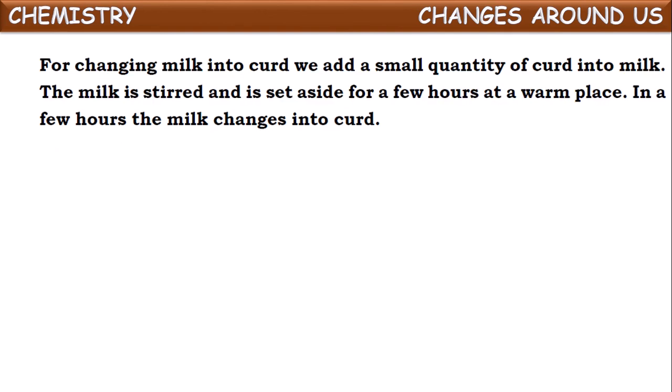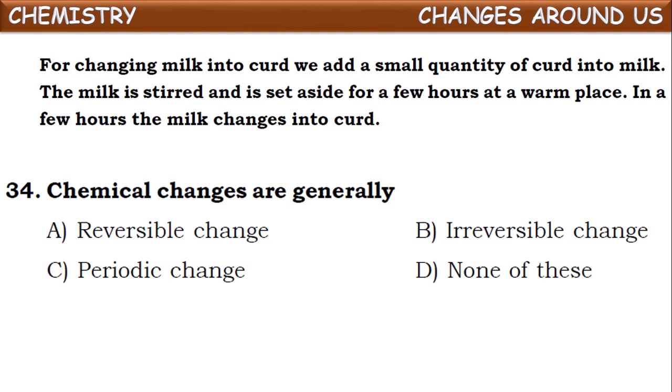Next one, chemical changes are generally, what kind of changes are these? Are they reversible or irreversible? Yes, chemical changes are generally irreversible changes, because there is a formation of a new substance that cannot be easily reversed into its original form, even if you reverse the conditions. So generally chemical changes are said to be irreversible changes.